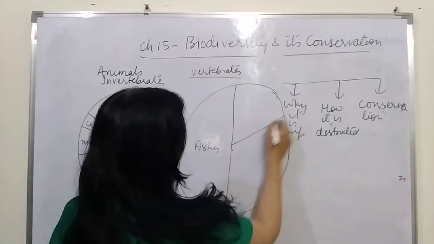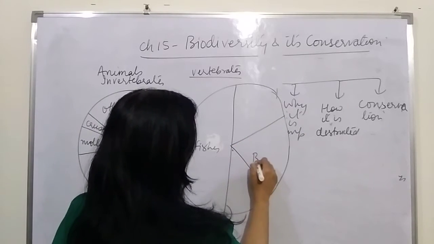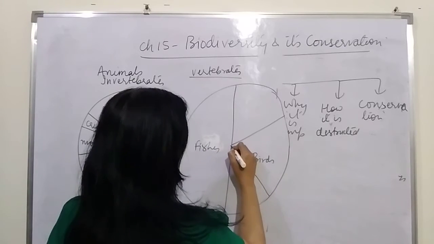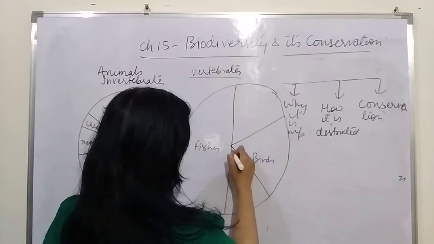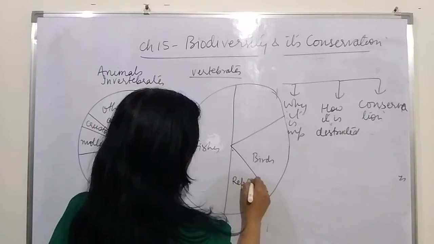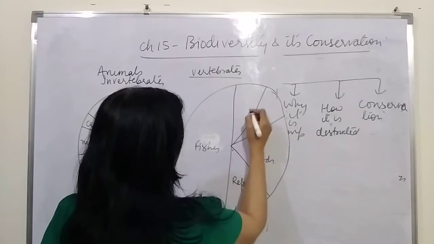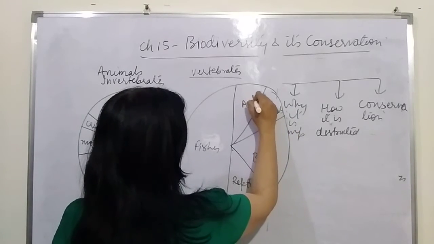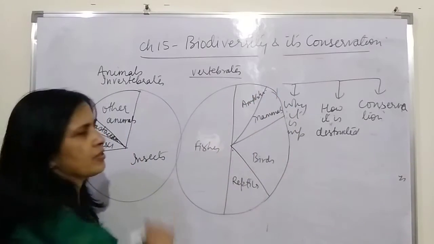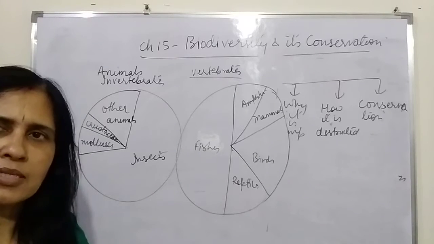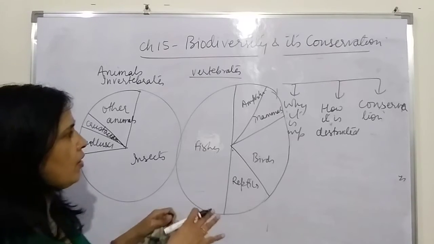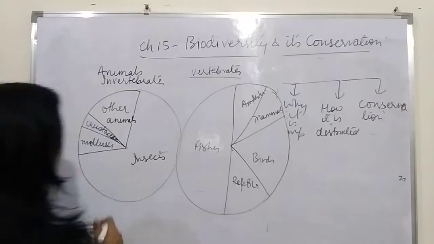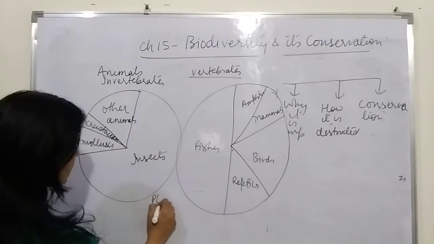Then it is followed by the birds, and the birds are followed by the reptiles, and then lie the mammals and the amphibians. So the percentage of fish is very, very high as compared to the others. Rest of them are more or less similar, but still the percentage of birds is much higher.